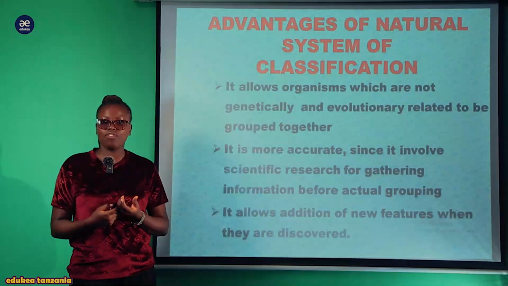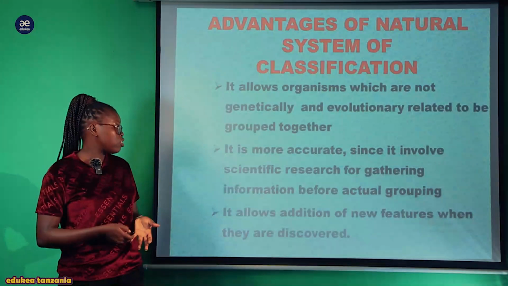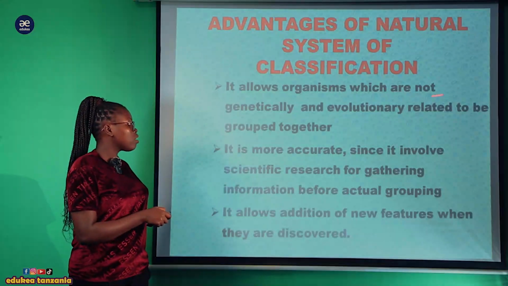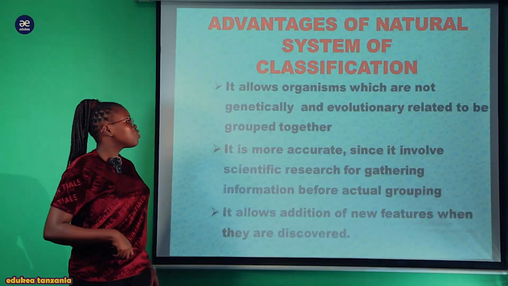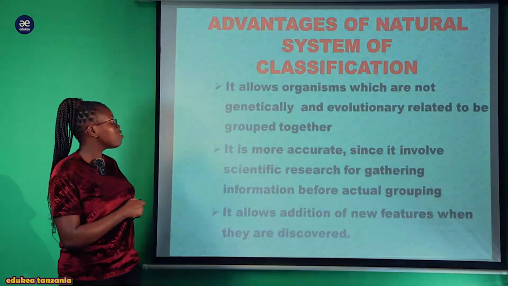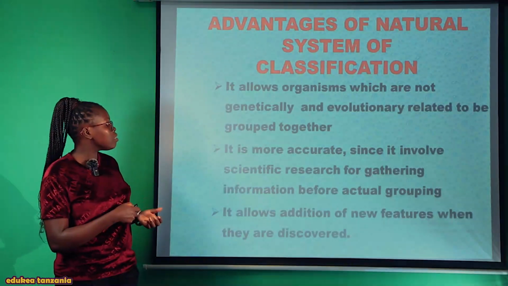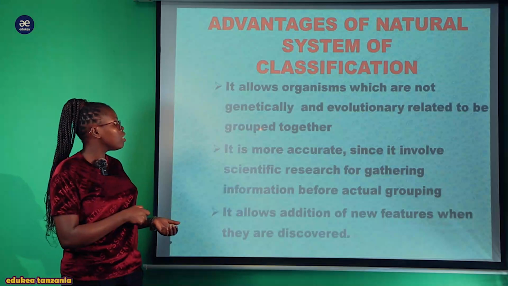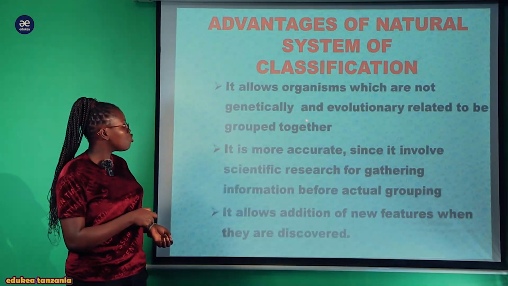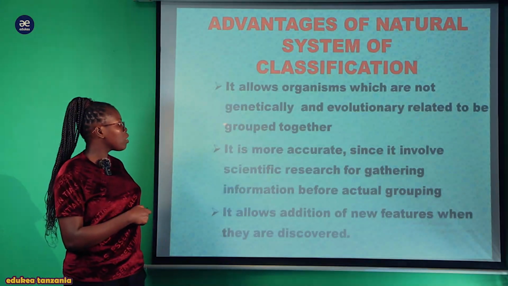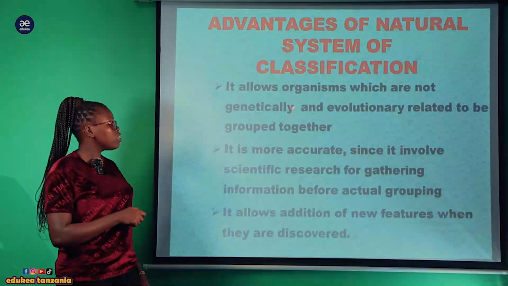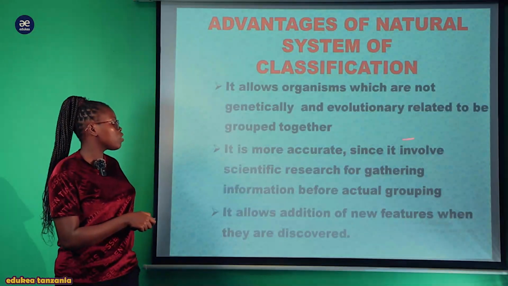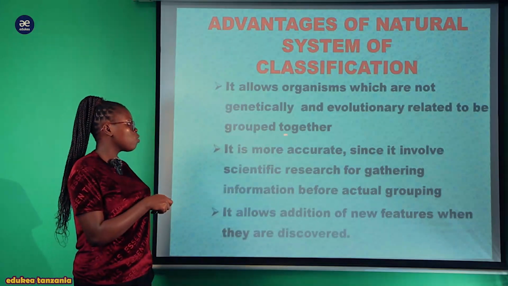Now, what are the advantages of the natural system of classification? It allows organisms which are genetically and evolutionarily related to be grouped together. So inaruhusu scientists na biologists kuweza ku-group organisms which are genetically and evolutionarily related to be together.